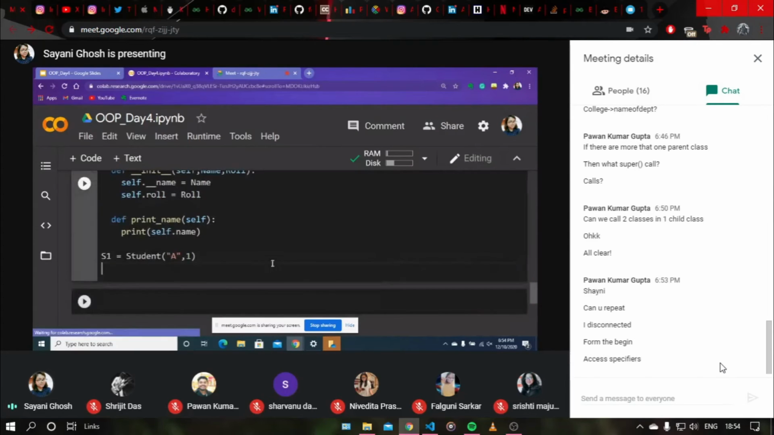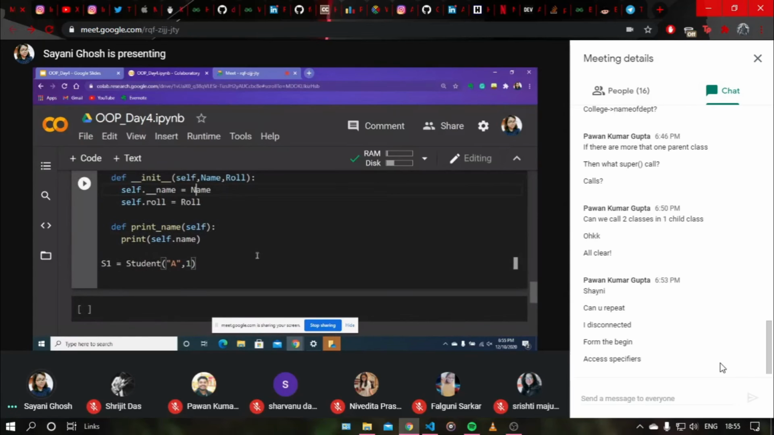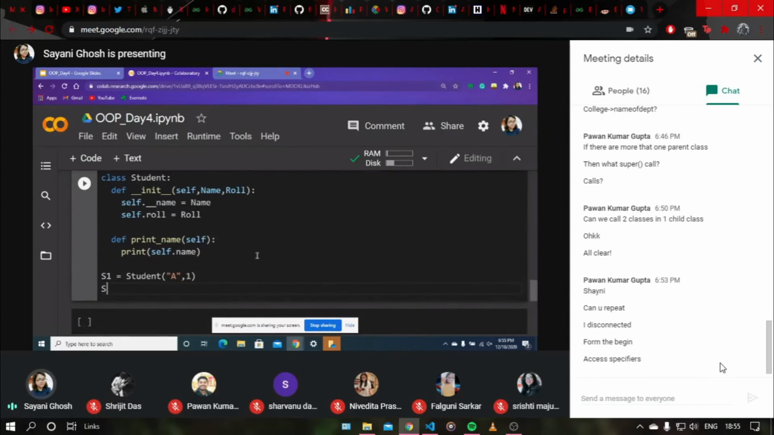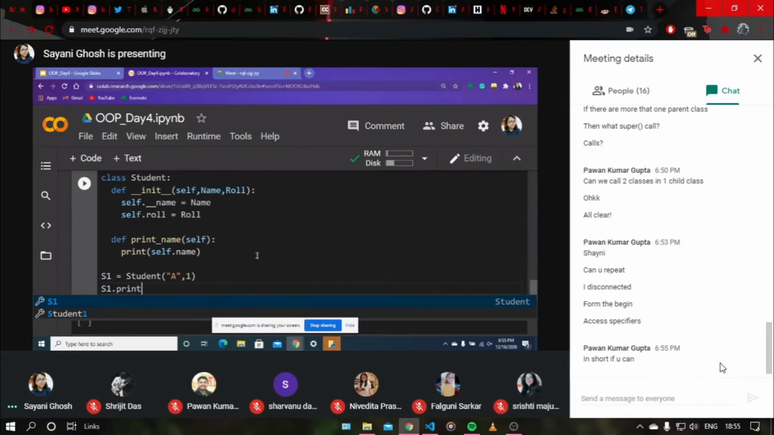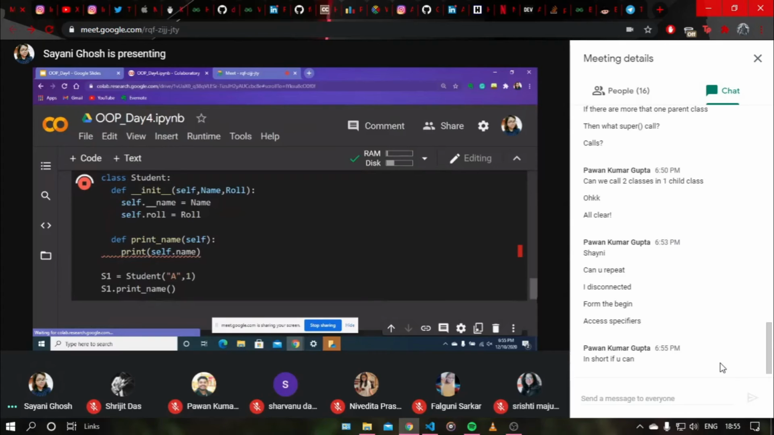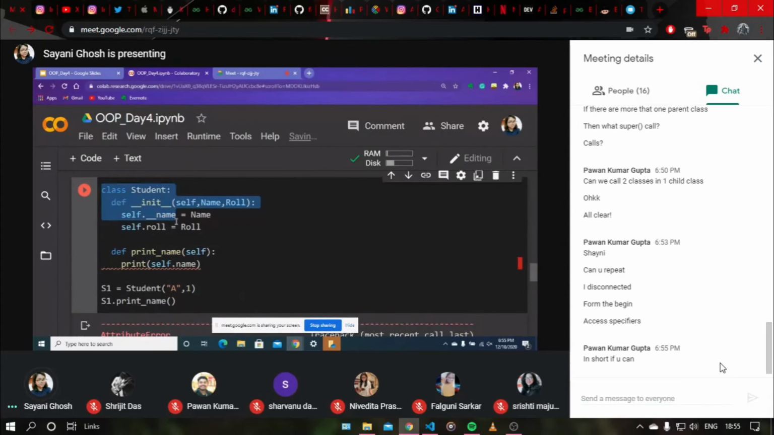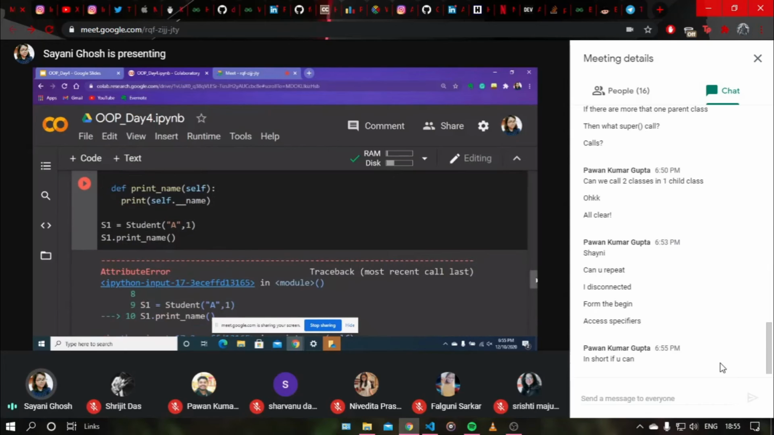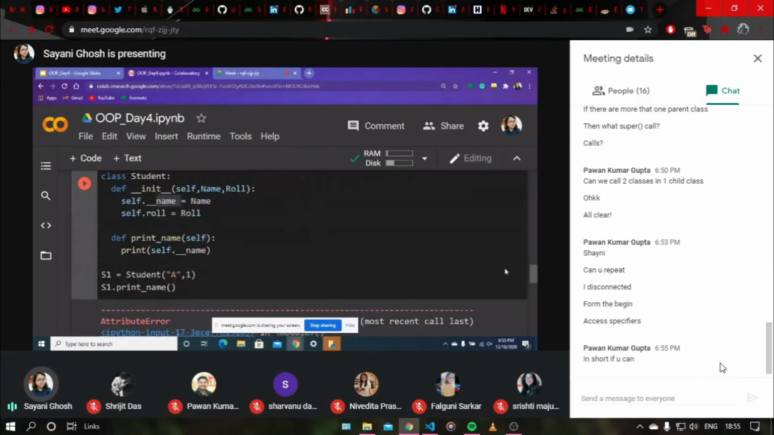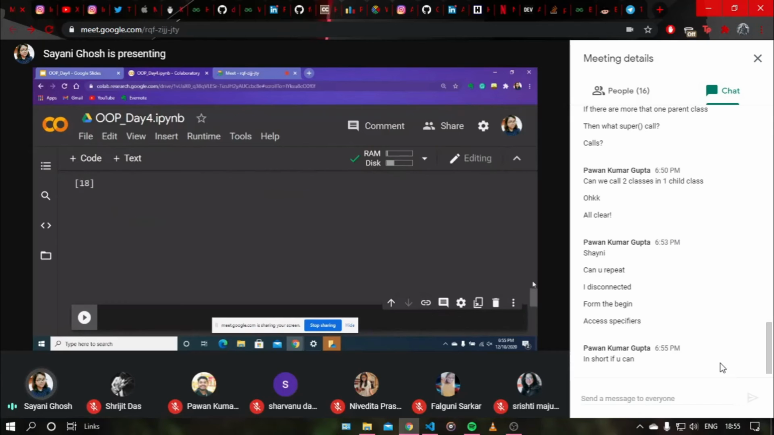Okay, so now as you know, this is a user defined function, so we need to call it to print the name. So I will do s1 dot print name and then run it. Okay, so you see I have made an error here. This is because here the name was privatized, right? It was encapsulated, but here I made it public, so it said that there is nothing with the same name. So if I do it with double underscores now, let's see.